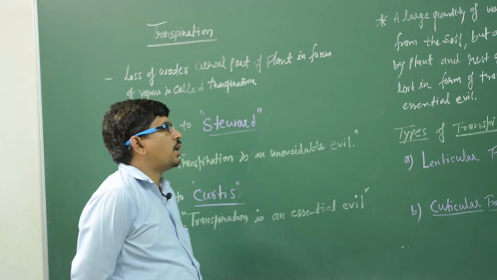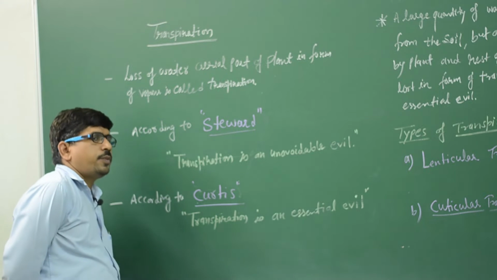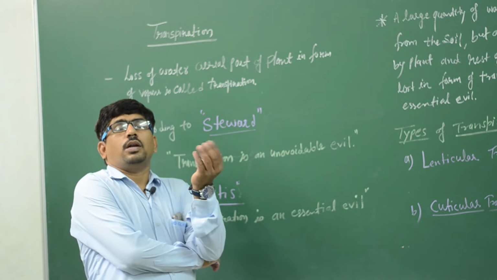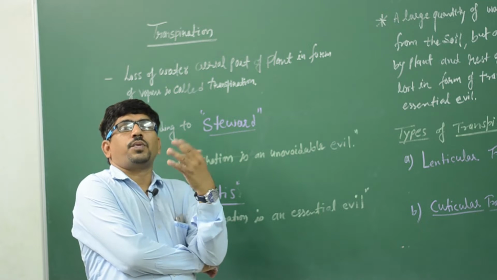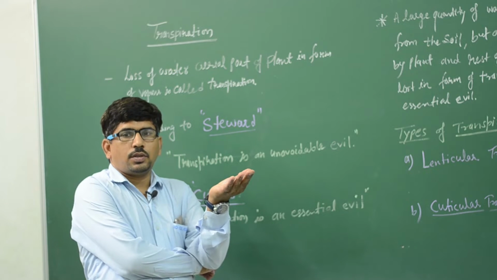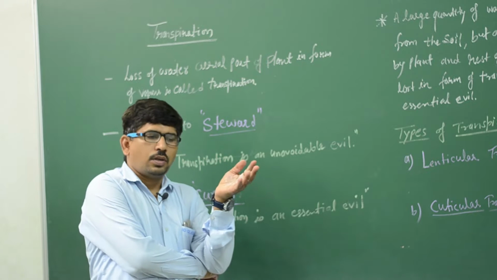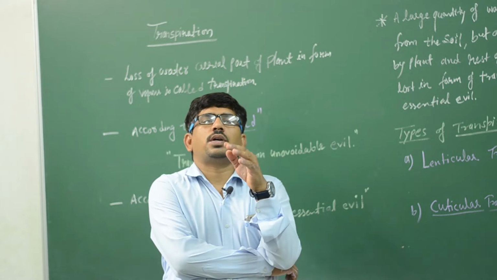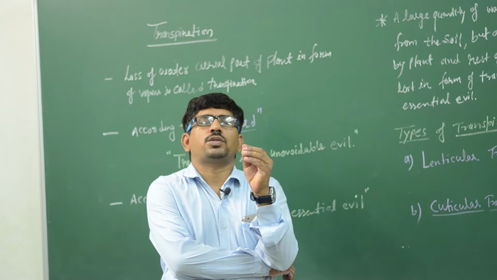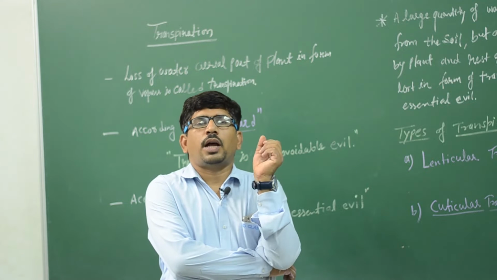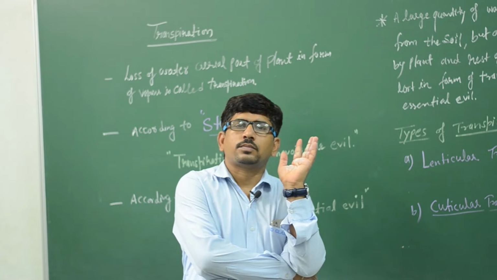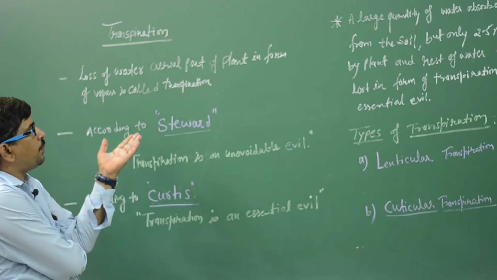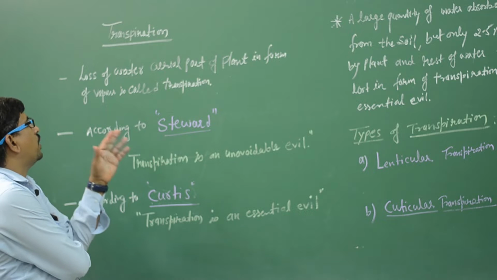So friends, today starts the next topic, the transpiration. You know transpiration? The water released from the leaves, that is known as transpiration. It means transpiration is a process by which the leaves release water from the stomata in the vapor form, that is known as the transpiration. Clear? So we can define it: loss of water from the aerial part of the plant in the form of vapor is called transpiration.